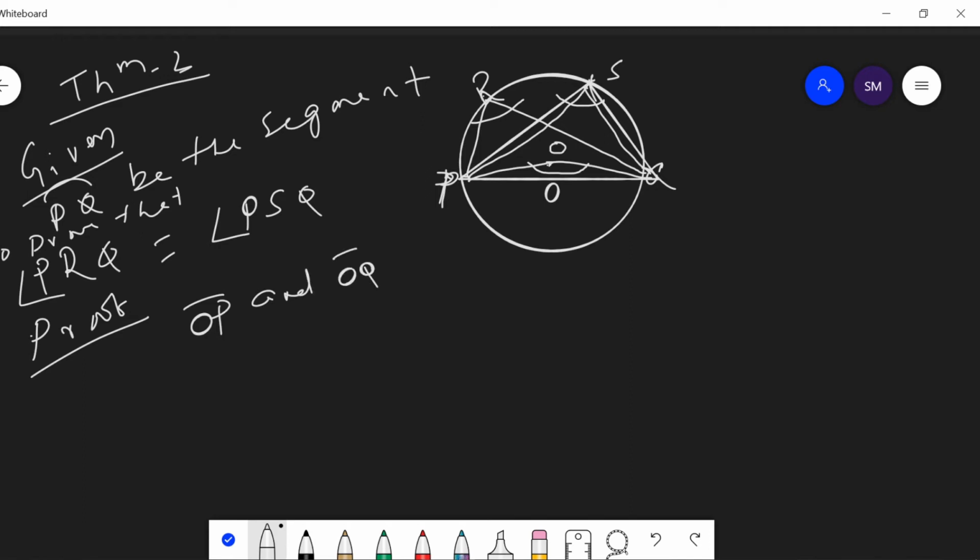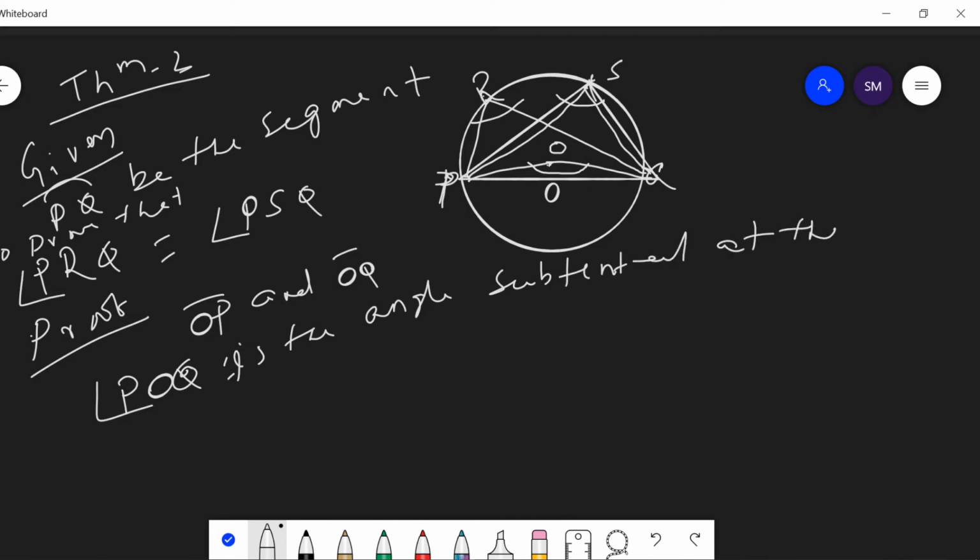As we know that POQ is the angle subtended at the center O of the circle C. As we discussed in theorem 1, POQ is twice of PRQ, and here consider the point S.